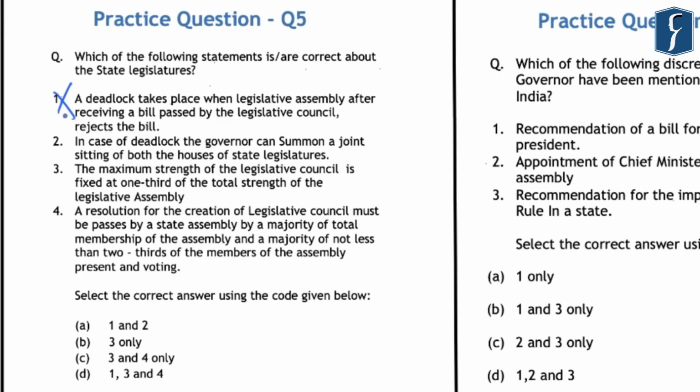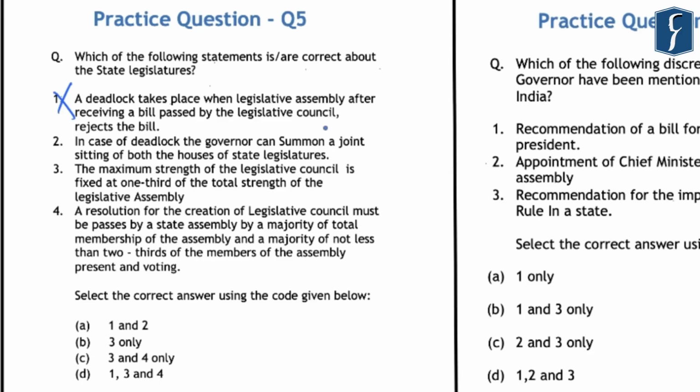On the other hand, if a bill which has been passed by the Legislative Council is referred to the Legislative Assembly, and in that case, if the Legislative Assembly rejects that bill, then that bill ends there and then. Thus, a deadlock only takes place when a bill passed by the Legislative Assembly is referred to the Legislative Council, and in that case, if the Legislative Council either rejects the bill or it proposes certain amendments, or it does not take any action on that bill within a period of 3 months.